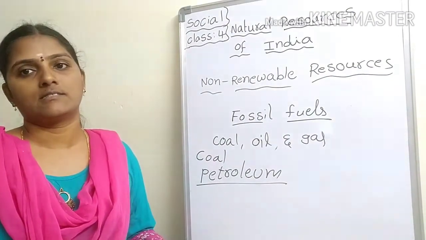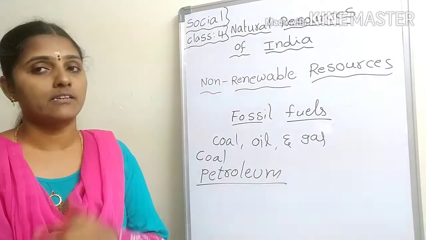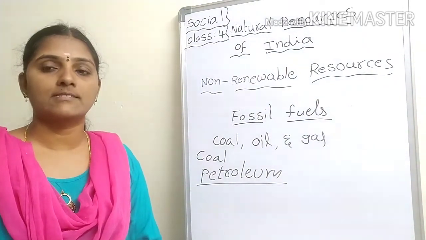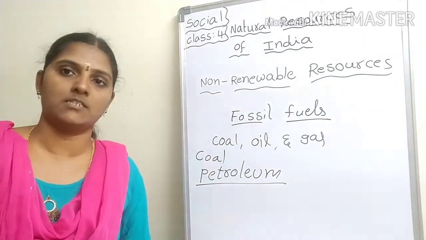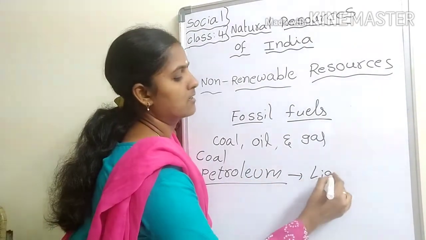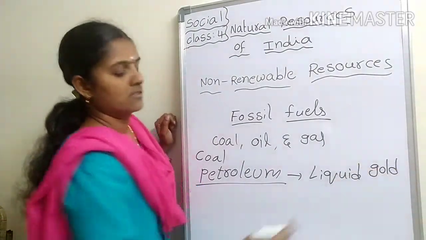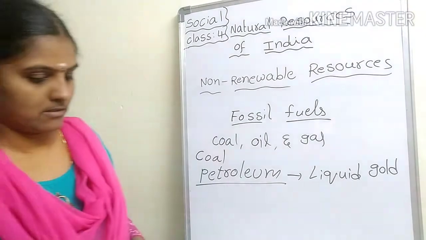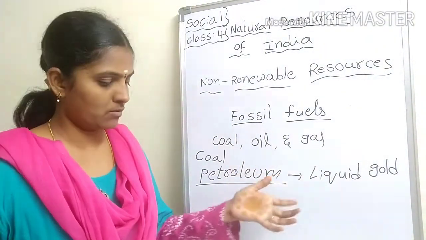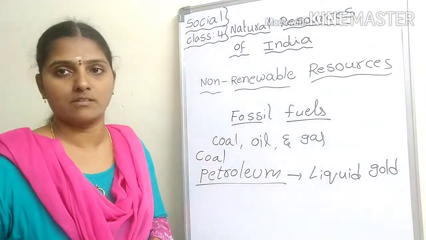It is a very rare natural resource. Petroleum is also known as liquid gold. Bombay High in India is a petroleum reserve.